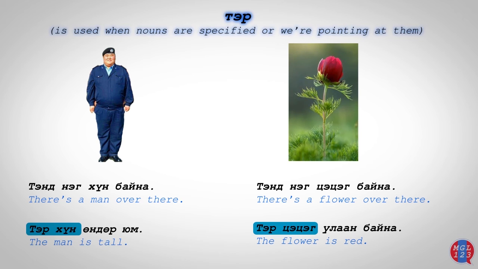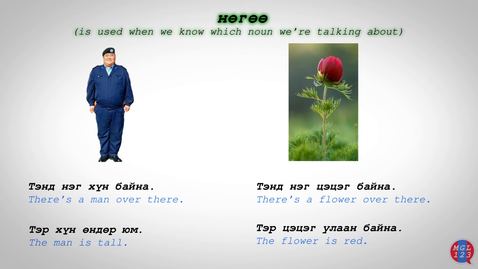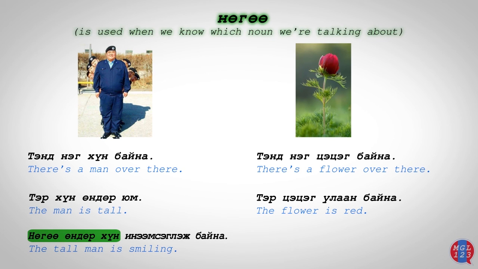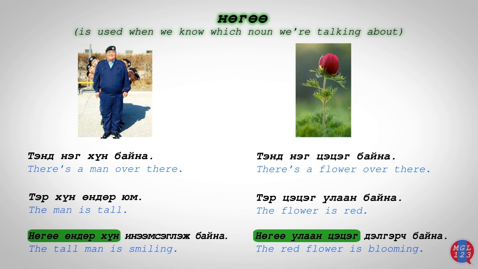Nugo is used when both the speaker and the listener know which person or thing we are talking about. Nugo can be followed by an additional attribute to make the noun more specific. For example, Nugo өндөр хүн инээмсэглэж байна. Nugo улаан цэцэг дэлгэрч байна.